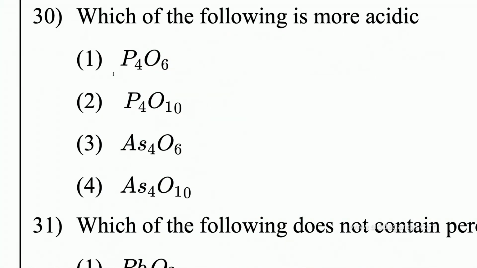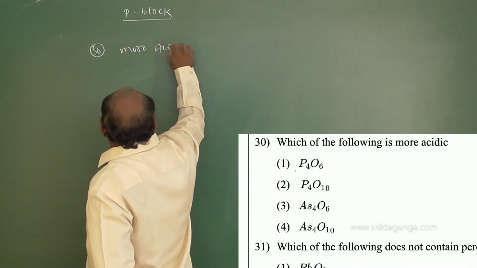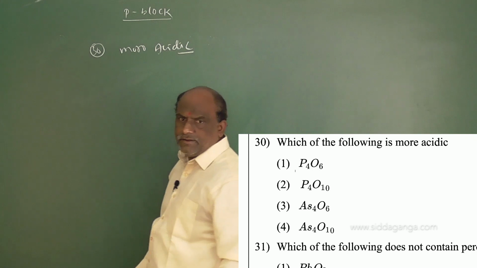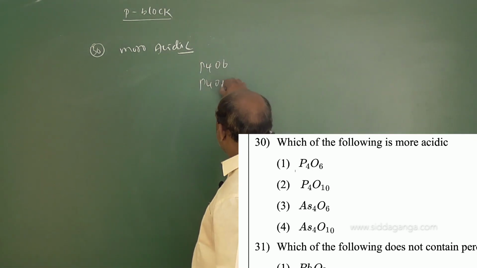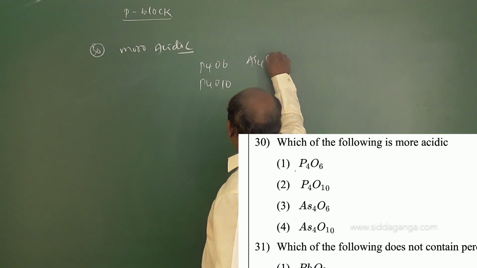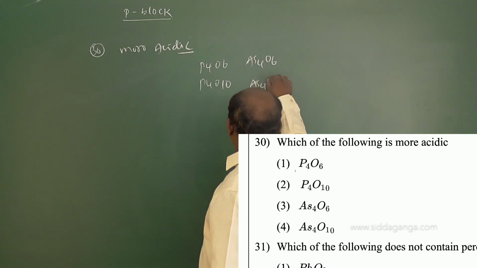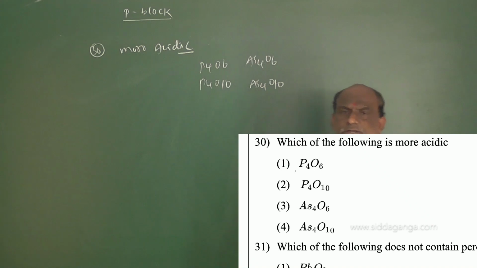Which of the following is more acidic? We already did this one. The 30th question: more acidic. P4O6, P4O10, As4O6, As4O10. Keep 2 points in your mind.